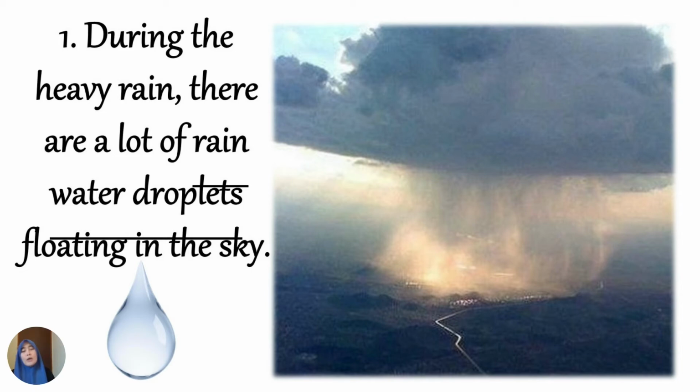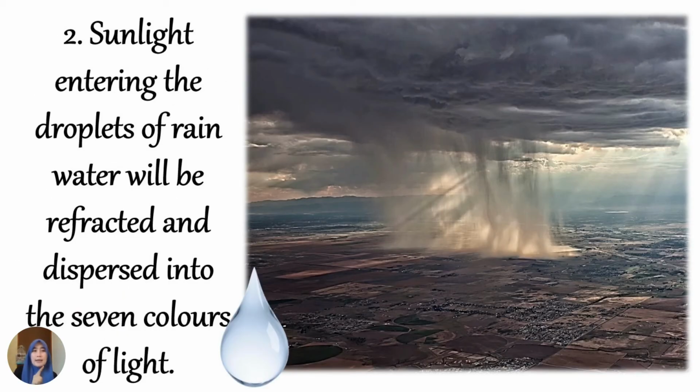Now let us understand how this causes the formation of the rainbow. During heavy rain there are a lot of rainwater droplets floating in the sky. The sunlight entering the droplets of rainwater will be refracted and dispersed into the 7 colors of light, VIBGYOR.